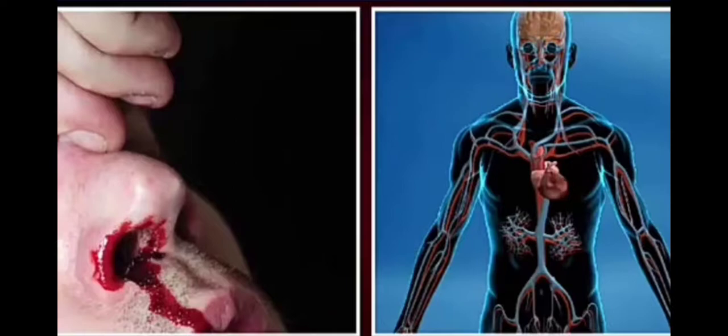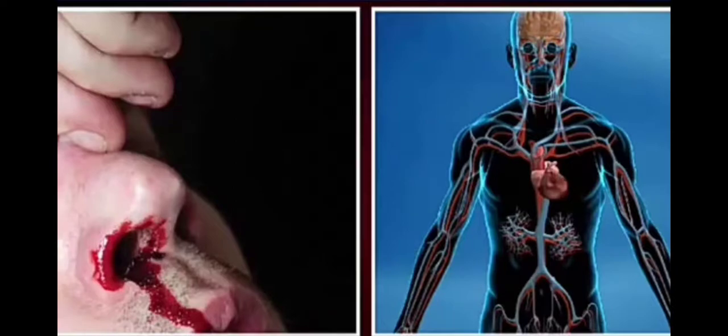A decrease in air pressure may cause the nose to bleed, especially in individuals who have high blood pressure. This is because the air pressure cannot completely counterbalance the blood pressure, causing the blood vessels in the nose to rupture. That's why doctors advise blood pressure patients to avoid going to hill stations.